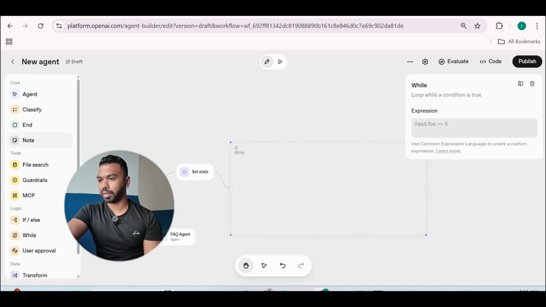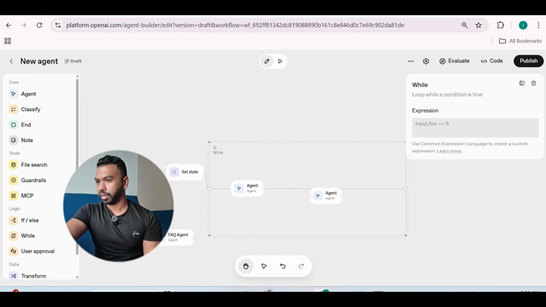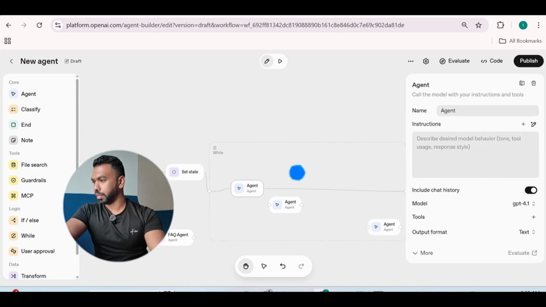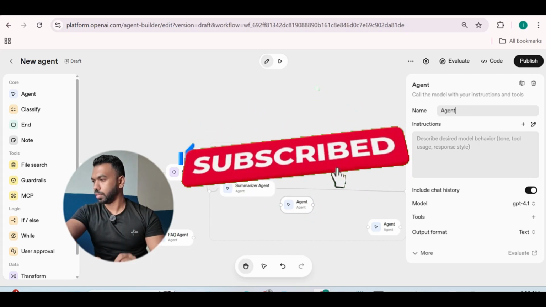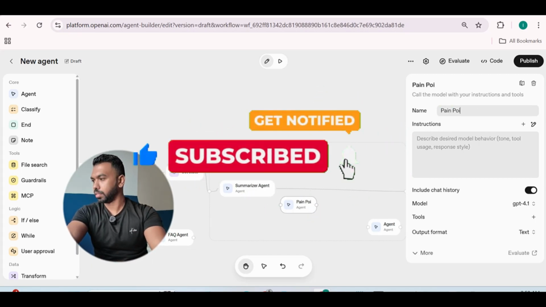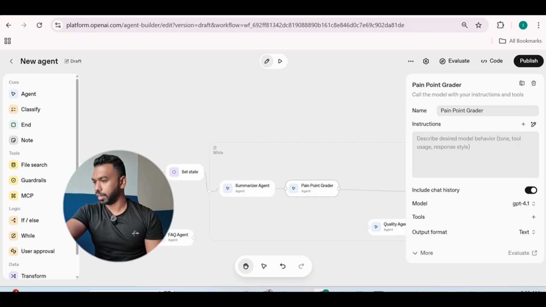So we're going to add an agent here, automatically connects here. Then we add another agent here, and then we add another one. 3 agents. So the first agent is going to be the summarizer agent. The second agent is going to be pain point grader, and the third agent is going to be quality agent. So make sure you connect the agents together, just like that.